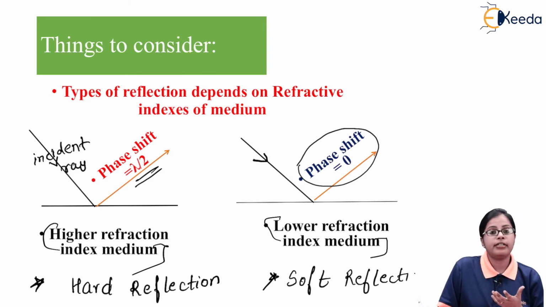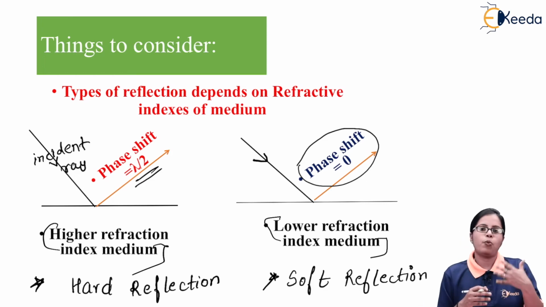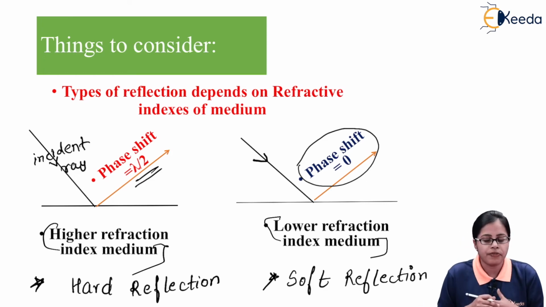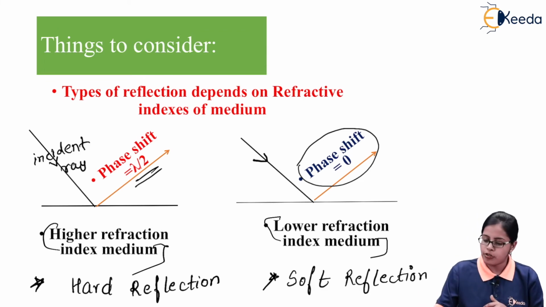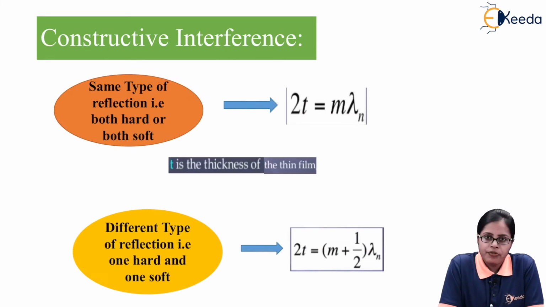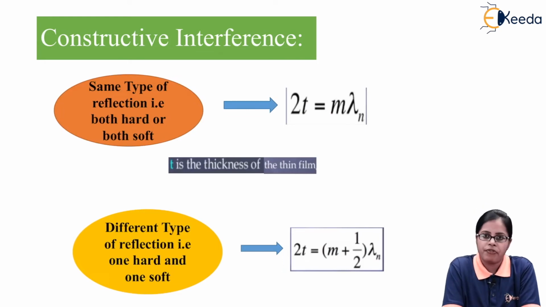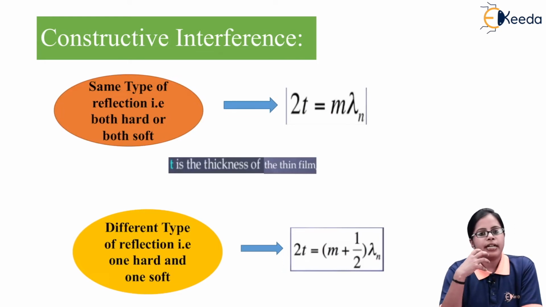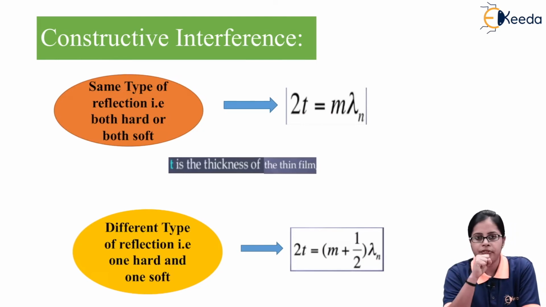So when you talk about thin film interference, we only consider two types of reflection: one is hard reflection and the other is soft reflection. These are the respective criteria for hard and soft reflection. Now, in thin film interference, we want either constructive or destructive interference.